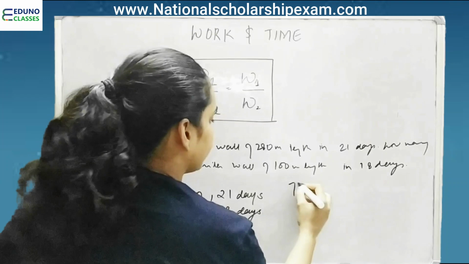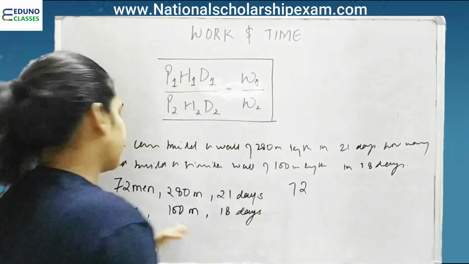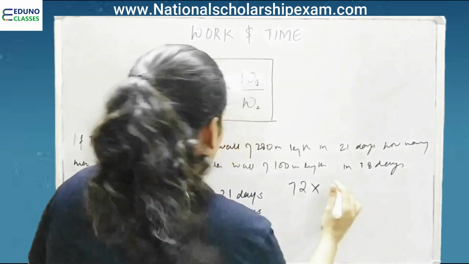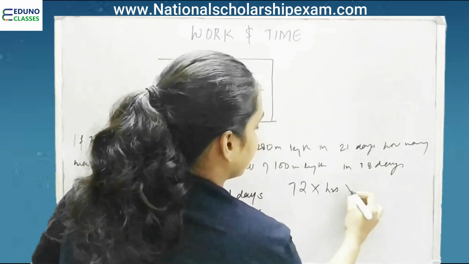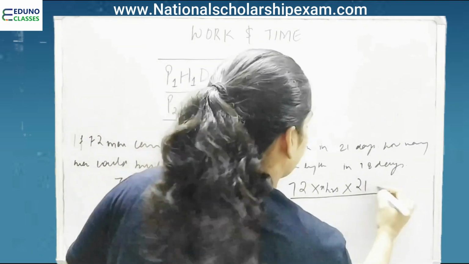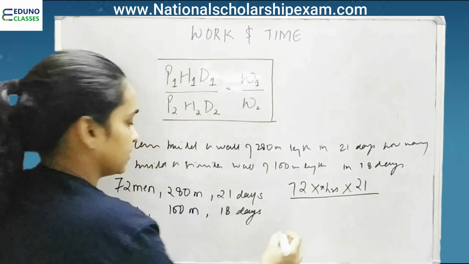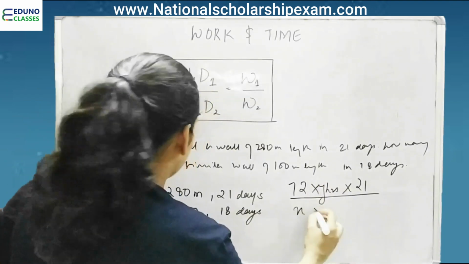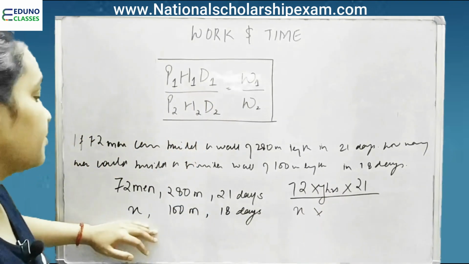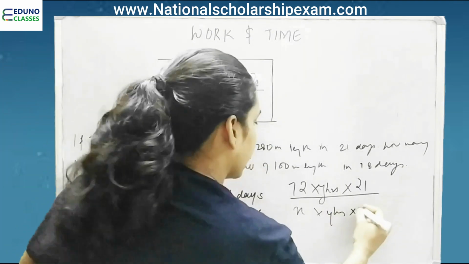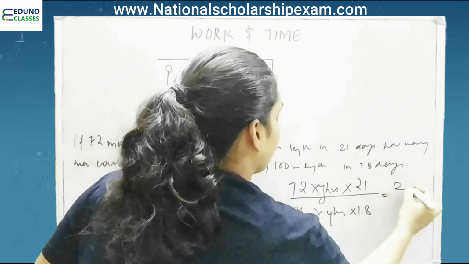Now, we have 72 men, that is the power of 72 men, and then we don't know hours per day. Suppose it is y, because x we have assumed for men in the second condition. So y hours, I will explain why I am writing it.